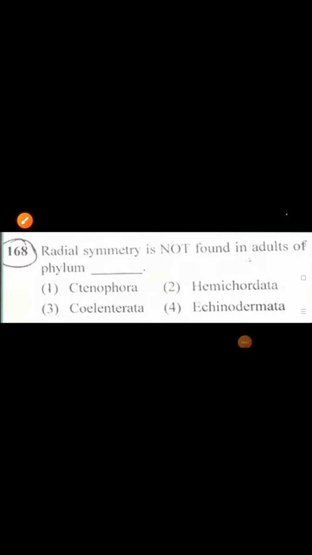Radial symmetry is not found in adults of phylum Ctenophora, Hemichordata, Coelenterata and Echinodermata. So the correct option is Hemichordata.